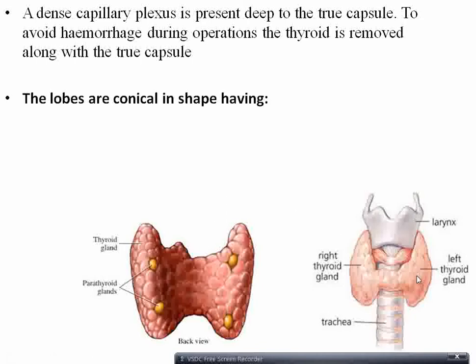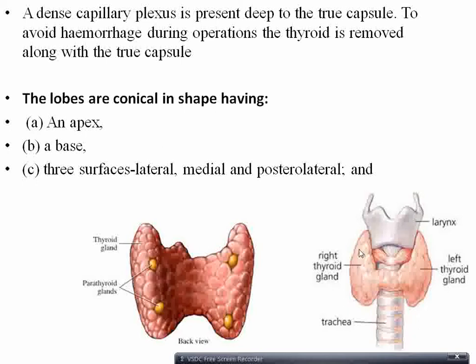The lobes of the gland are conical in shape, having an apex, which is towards the thyroid cartilage, a base, lying almost at the level of the 4th or 5th tracheal rings, three surfaces: lateral surface, medial surface, and posterolateral surface, and two borders: anterior border, which is ill defined, and posterior border, which is very well defined, separating the medial surface from the posterolateral surface.